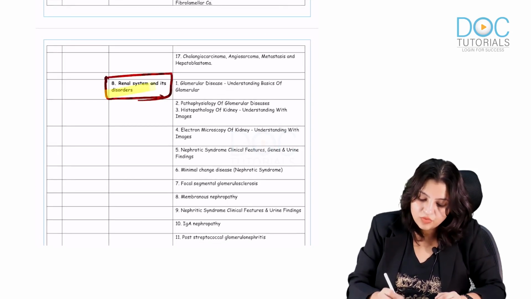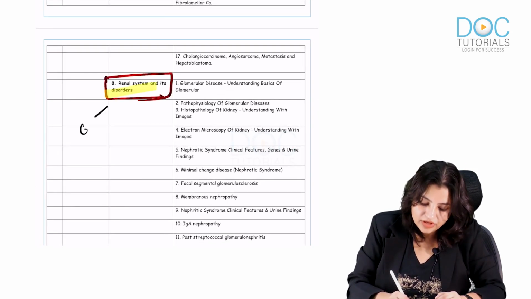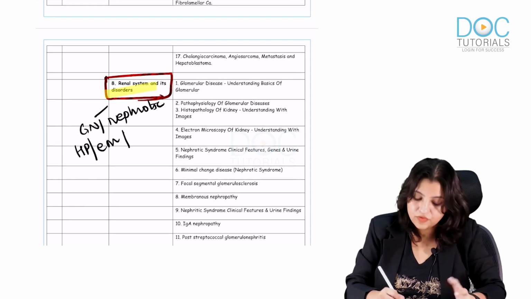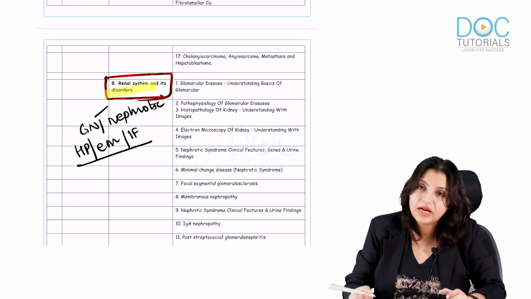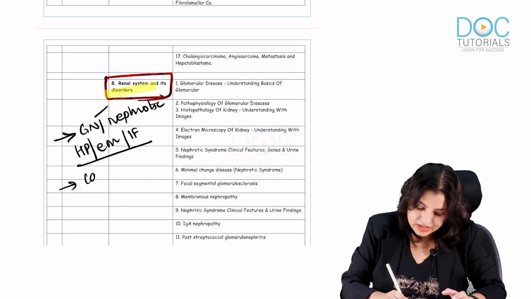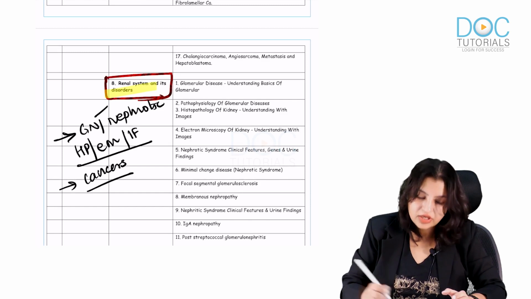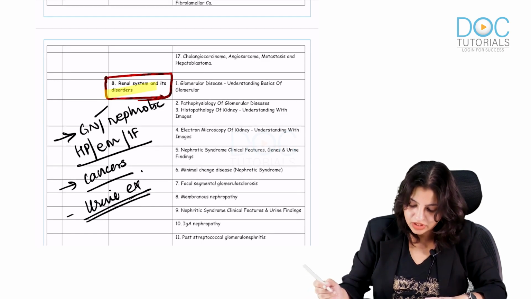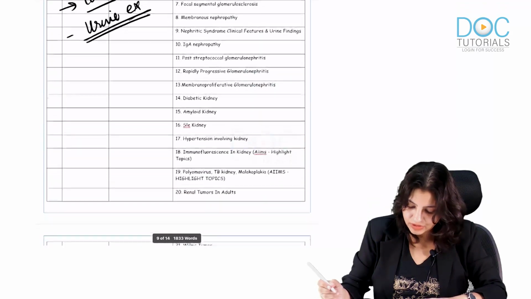Now coming to the renal system. In renal system, I want you to focus on all the glomerulonephritis and nephrotic syndromes. Everybody should know their histopathology, electron microscopy, and of course their immunofluorescence. These three are mandatory to be known in all the glomerulonephritis, nephrotic syndromes, and the cancers. Urine examination everybody should also know.